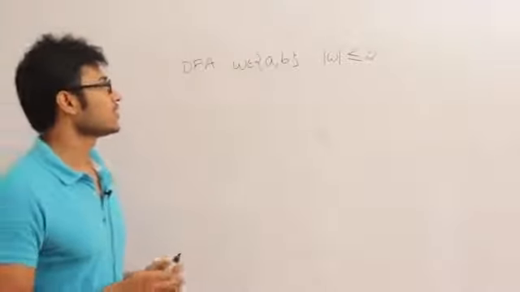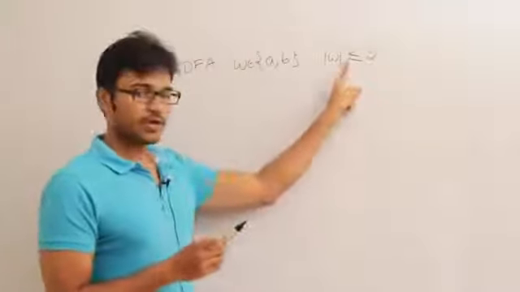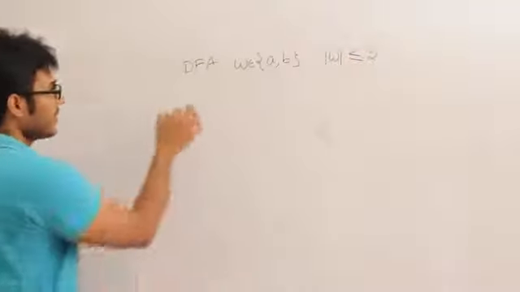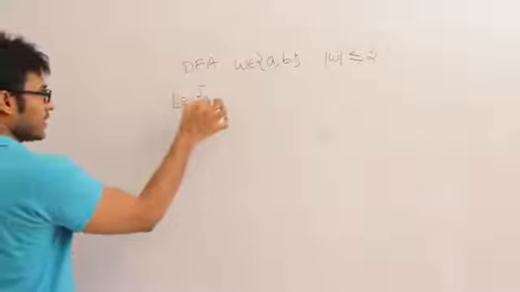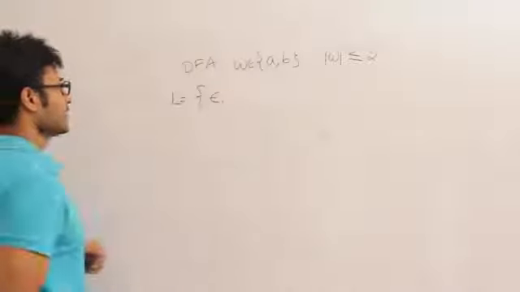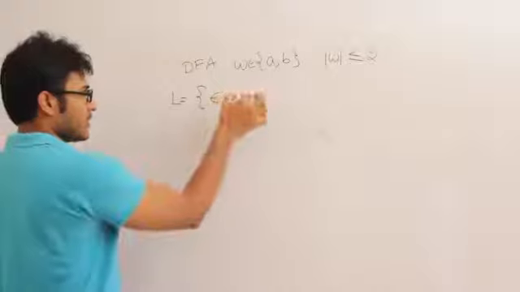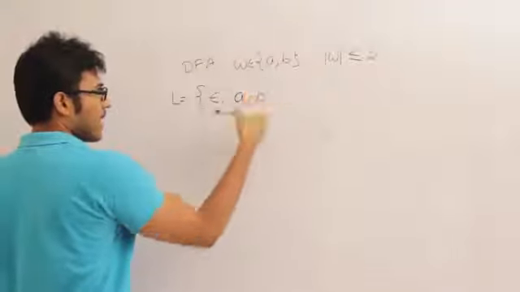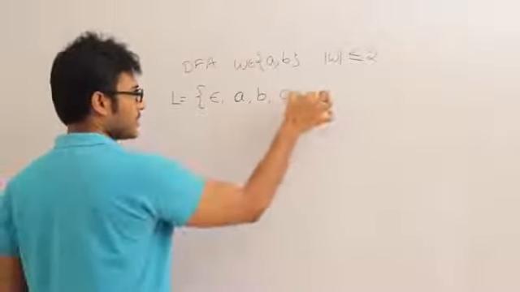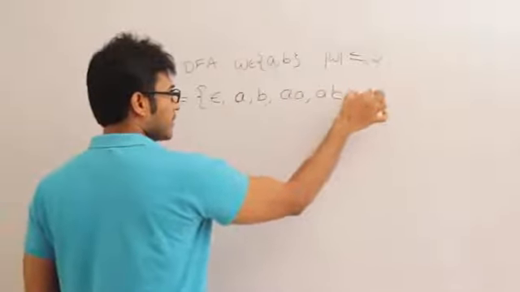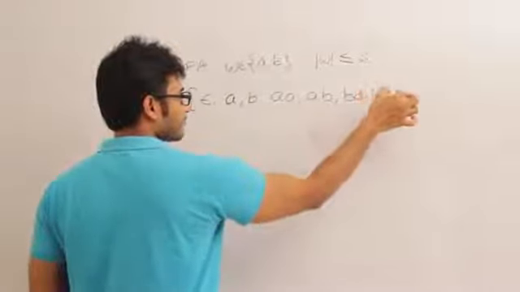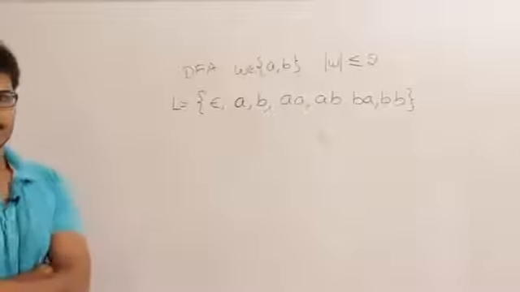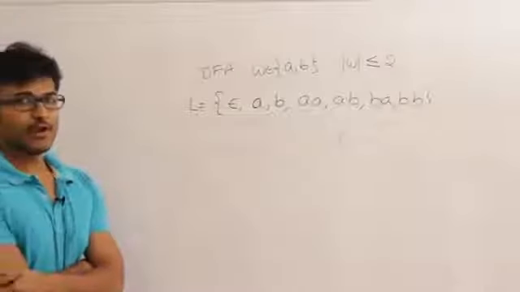This contains the set of all strings of length 0, because 0 is less than 2, of length 1 and of length 2. So if I enumerate, the language is going to be the set of all strings of length 0, which is epsilon, and the set of all strings of length 1, which is a, b, and the set of all strings of length 2, which is AA, AB, BA, BB. What can you say about the language? It is finite. Since the language is finite, we will definitely be able to give a finite automata.